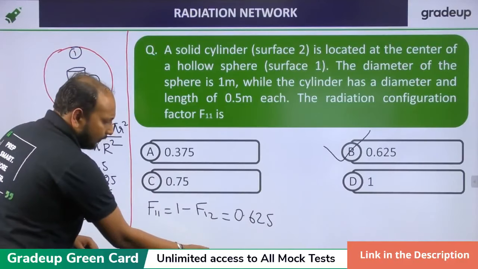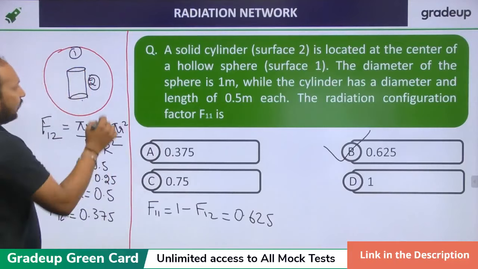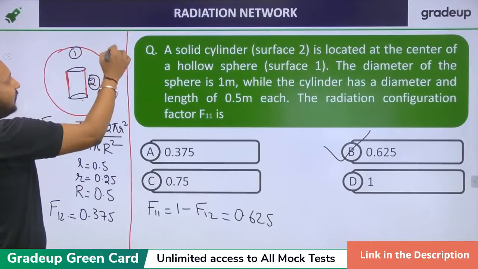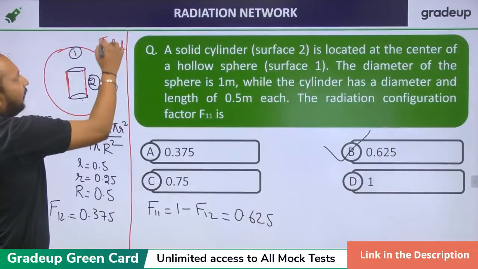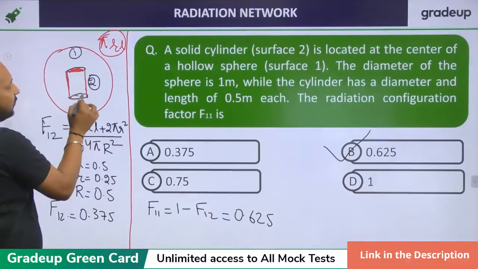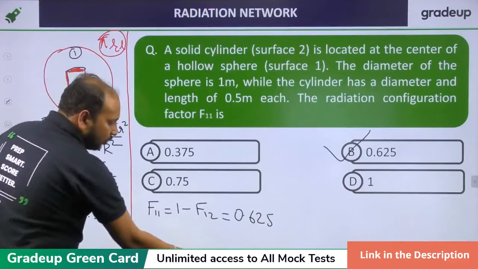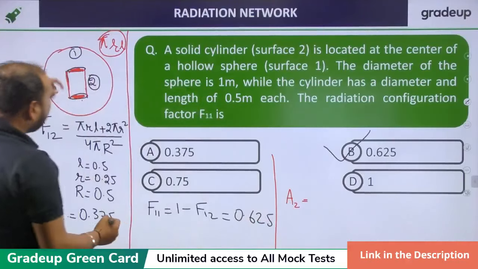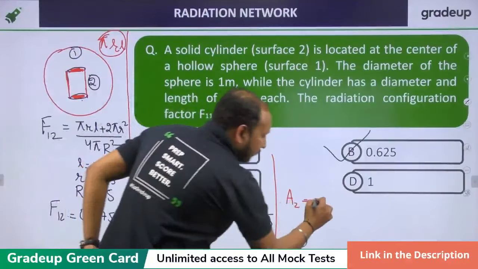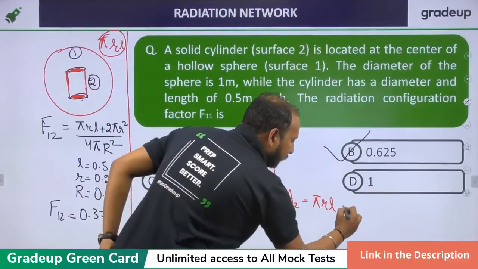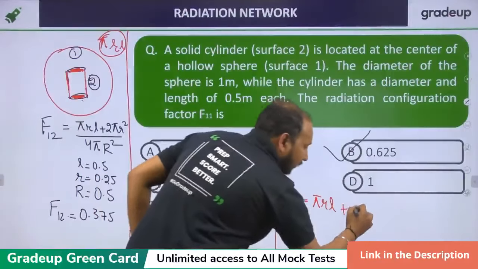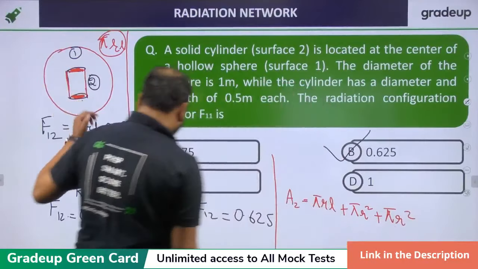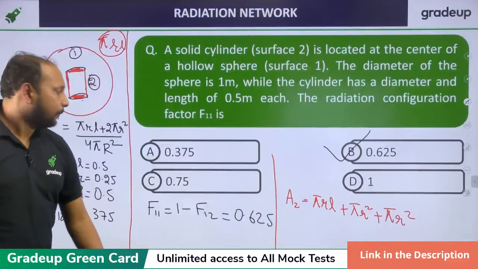Look, let me take up Saurabh's doubt. This surface 2 is exposed to this surface. What is the area of this surface? Which is pi r L, and also this surface which is shaded, which is pi r square 2 times. Clear? So if I write area 2, it will be first the cylindrical surface, which is pi into r into L, plus the bottom surface which is pi r square, and again the top surface which is again pi r square.